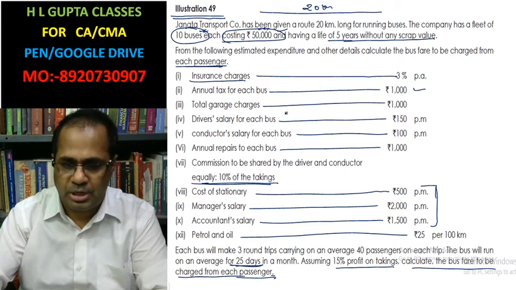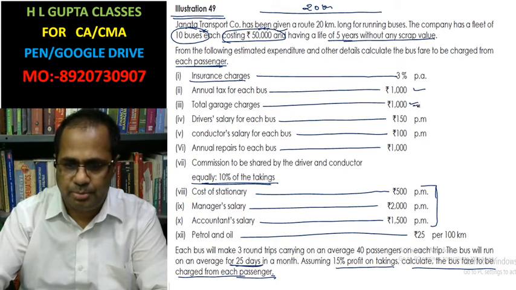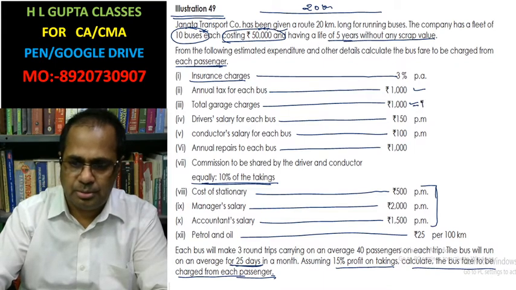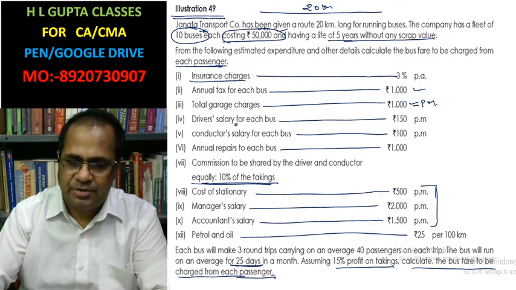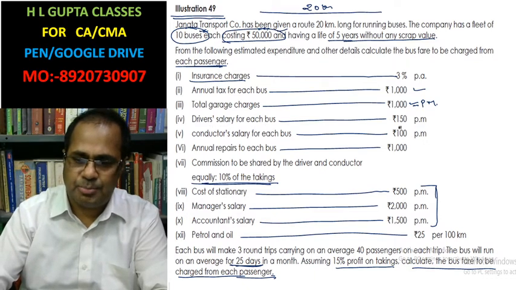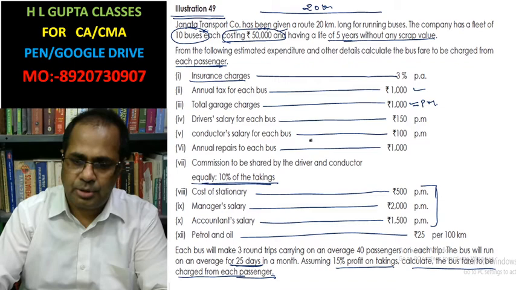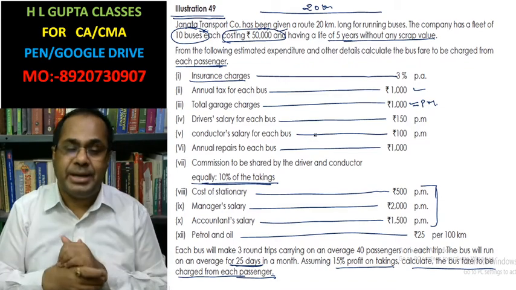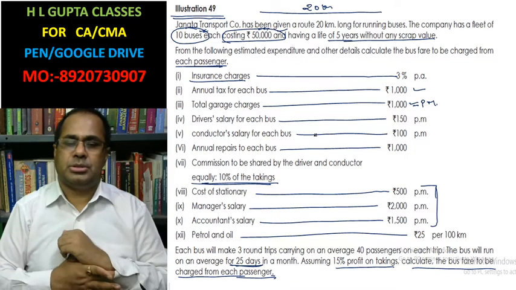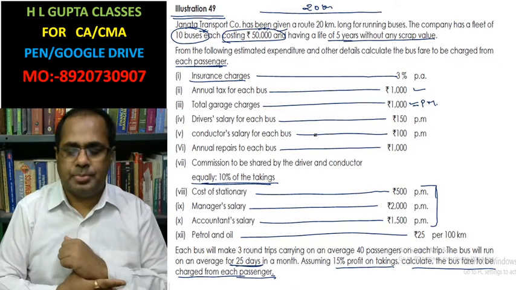Total garage charges is given for 10 buses, per month. Driver salary is for each bus, conductor salary is for each bus. In this case, you have to calculate the expenditure due to 1 month of 10 buses.